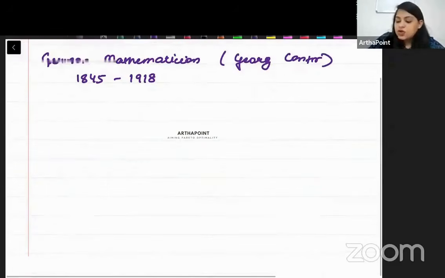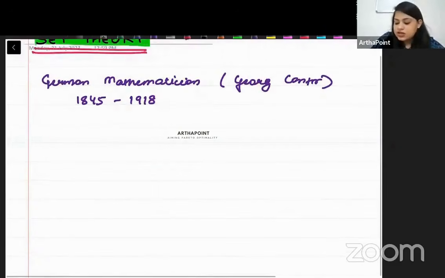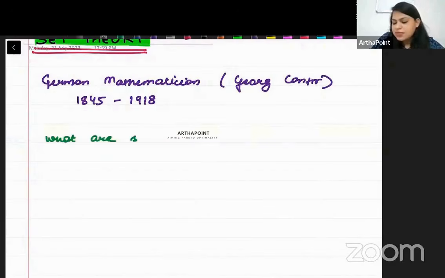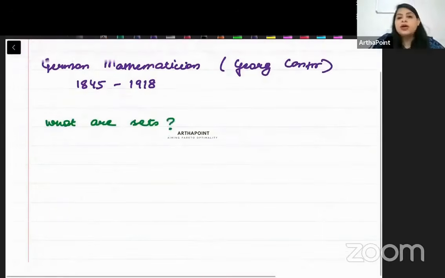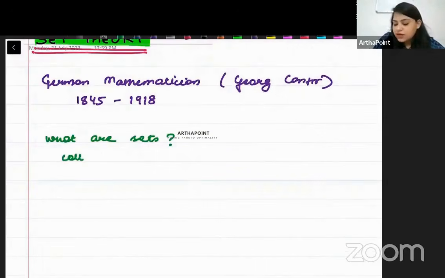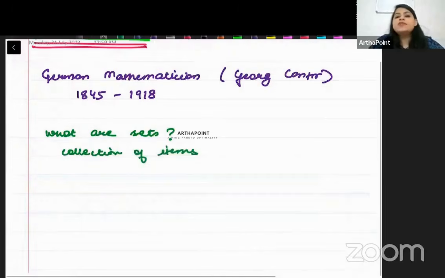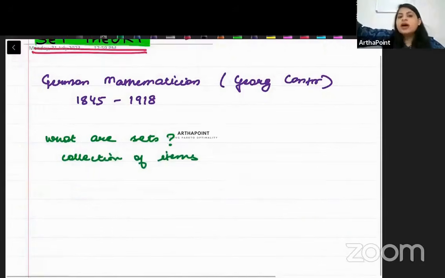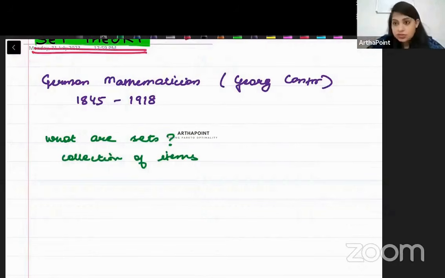Now I want to start by talking about what a set is. The question we are asking today is, what are sets? The most basic question is, what is a set? Whenever we do a collection of items, these can be anything: a collection of cards, a cricket team, natural numbers, prime numbers.